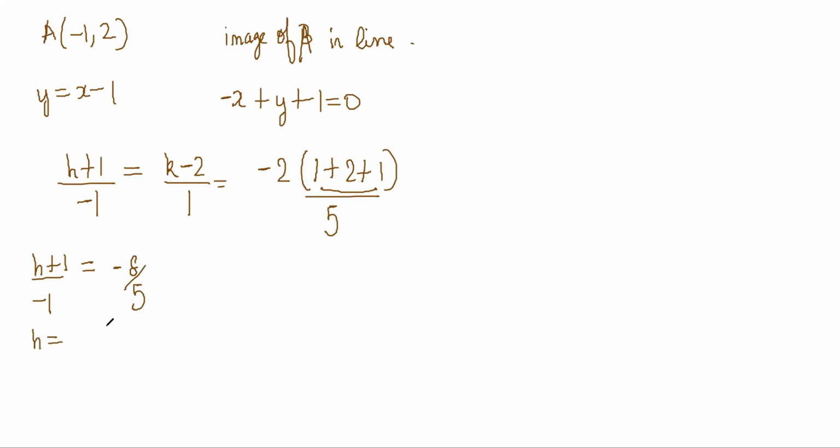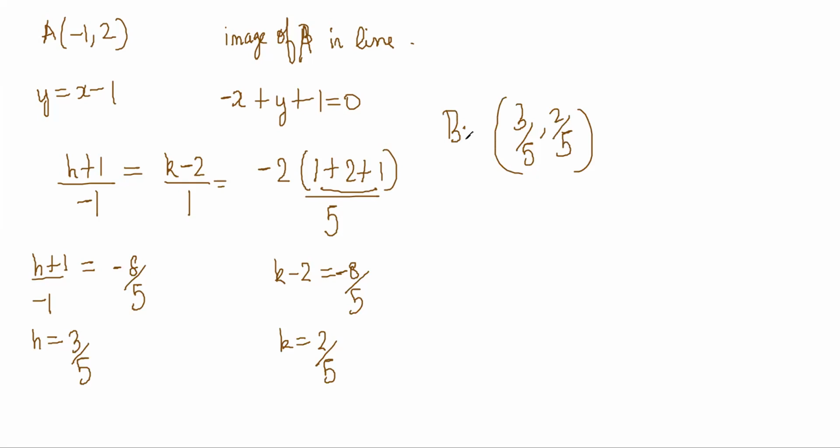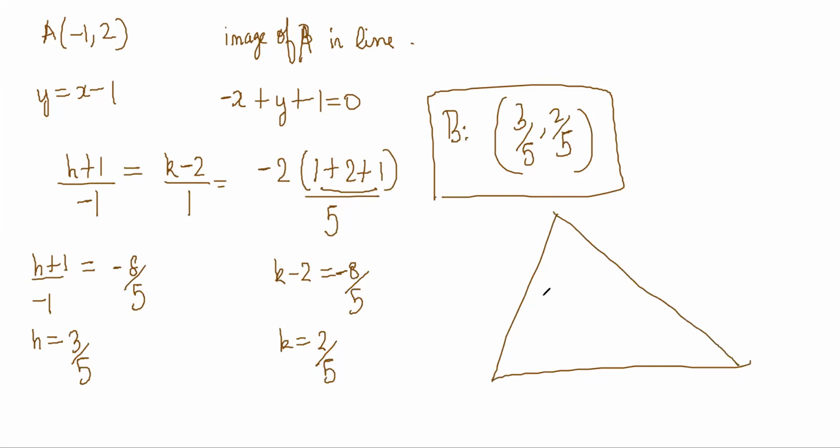So h is equal to 8 by 5 minus 1, so 3 by 5. And k minus 2 is equal to 8 by 5, so k is equal to 2 minus 8 by 5, so it is 2 by 5. 3 by 5 and 2 by 5 is my h and k, which is the point P. So notice that if you know the equation of the perpendicular bisector and point A, then point B should be the reflection. So that is another nice way to find B and find C.